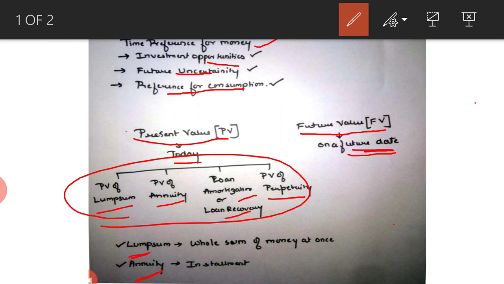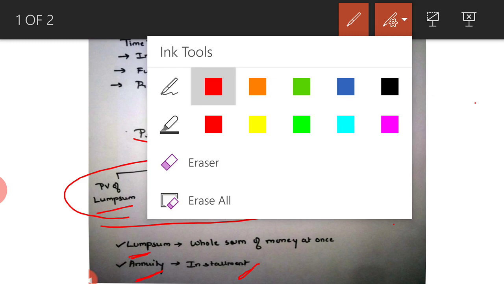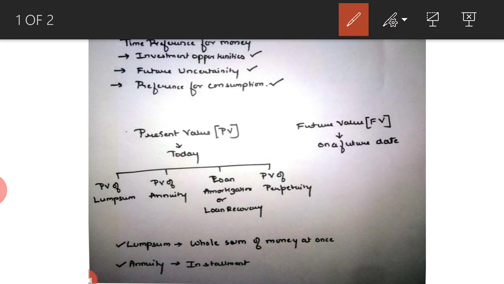Lump sum is a whole sum of money at once. Means you're going to get that entire amount at once and not in part. Whereas annuity talks about installment, that is, you're going to get the money in parts, not as a whole. So lump sum means whole sum of money and annuity means installment.